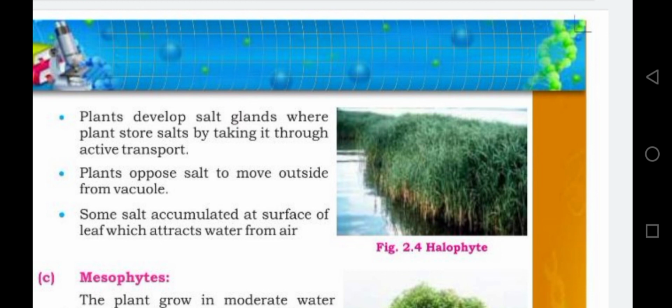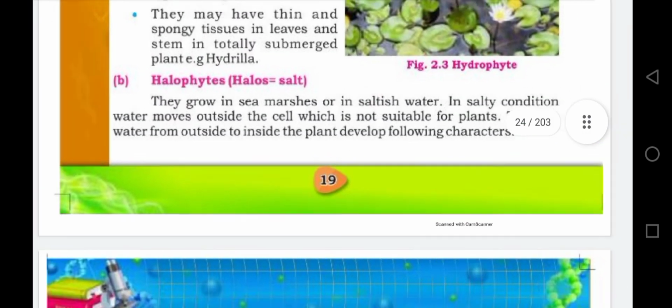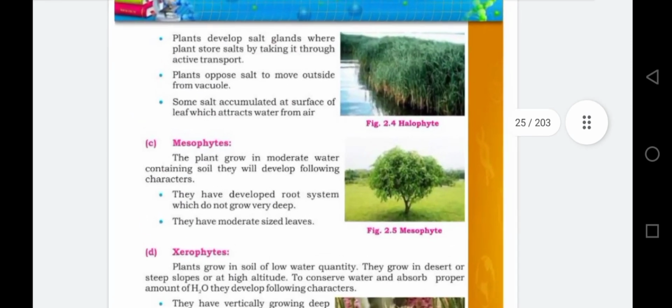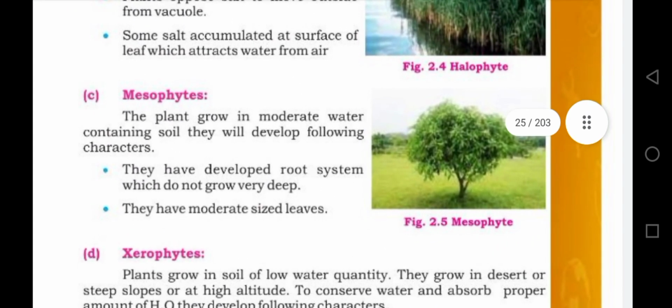As we have discussed, as a result of transpiration, waste water is removed in the form of vapor into the atmosphere, and air also contains moisture or water vapor. So these halophytes absorb water from the atmosphere.